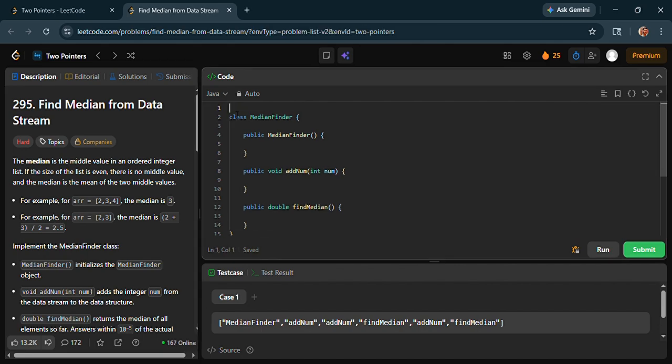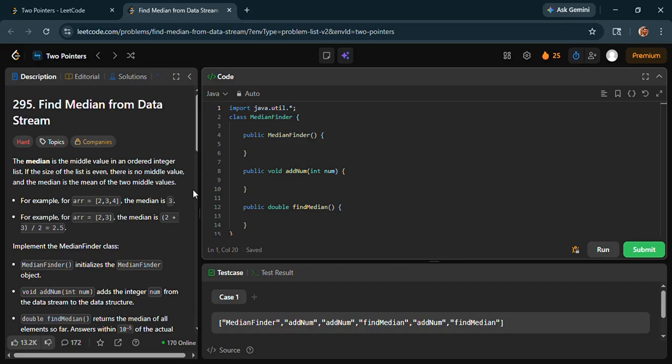First of all, after seeing this hard question, I import all the packages contained under Java. Now I am going to read the question. The median is the middle value in an ordered integer list. If the size of the list is even, there is no middle value, and the median is the mean of the two middle values. For example, for the array 2, 3, 4, the median is 3. For the array 2, 3, the median is 2 plus 3 divided by 2, that is 2.5.